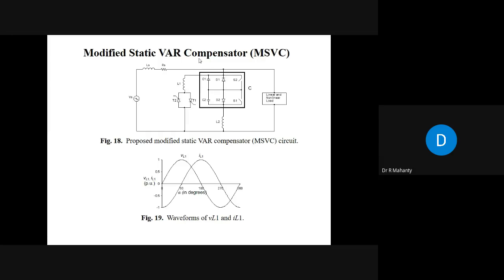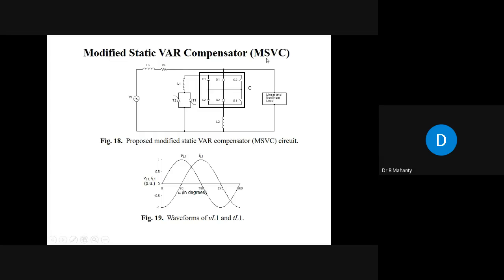If you change this value of alpha, what will happen? This will be detuned from the fundamental frequency. And when it is detuned from the fundamental frequency, a small amount of fundamental component is allowed to flow through this modified static VAR compensator. In that way, it is helping you in reactive power compensation.